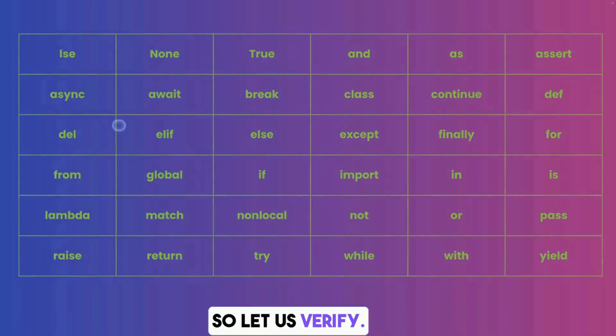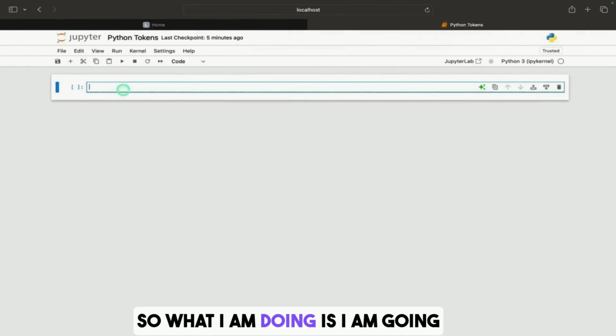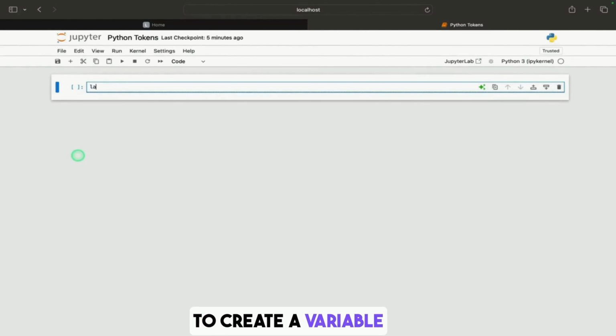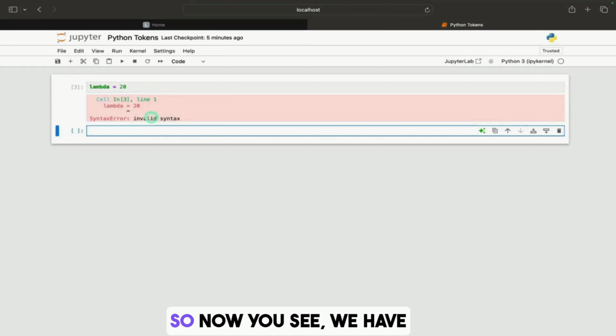Let us verify. I am going to create a variable called lambda, and in this lambda variable I am going to assign a numeric value, let us suppose 20. If I try to execute this, let us see what happens. Now you see we have the invalid syntax error here.